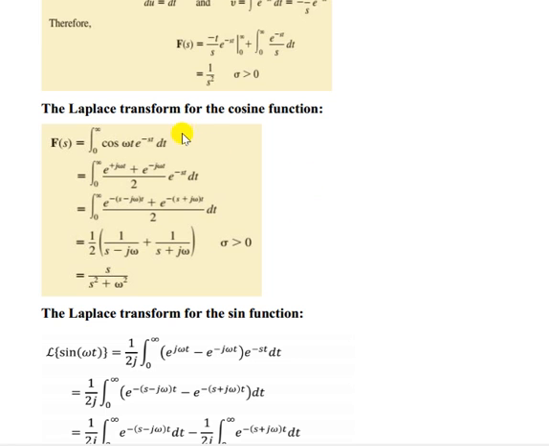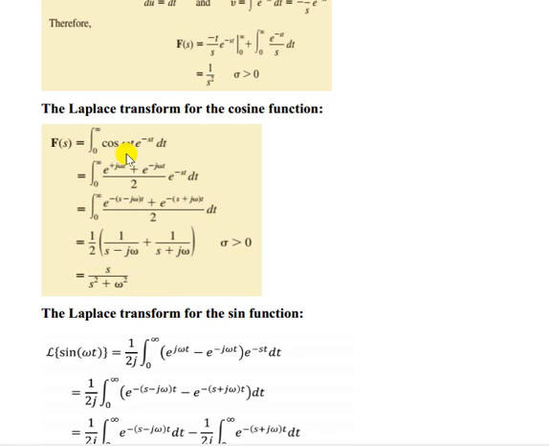Now similarly we can find the Laplace transform of the cosine function. So cosine of omega t times e to the power minus st dt. We can write cosine using the Euler identity, e to the power j omega t plus e to the power minus j omega t divided by 2, times e to the power minus st. If you integrate that, you get s divided by s square plus omega square.